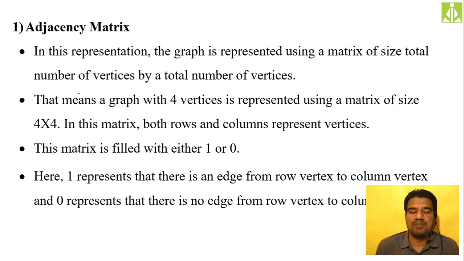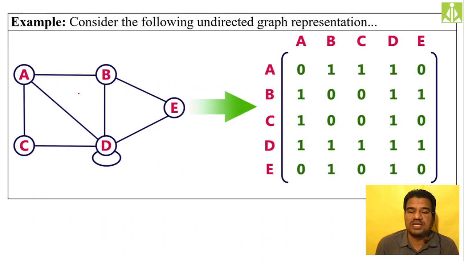In this matrix, both rows and columns are represented with the help of vertices only. This matrix is filled with either 0 or 1. 0 in case there is no link from a vertex to a vertex, and 1 if there is a link from a vertex to a vertex. Here you can see it is an undirected graph. We are not having any directions for the edges, all edges are without any directions.